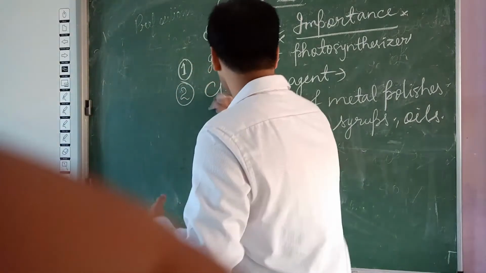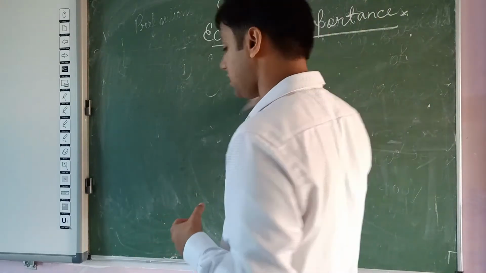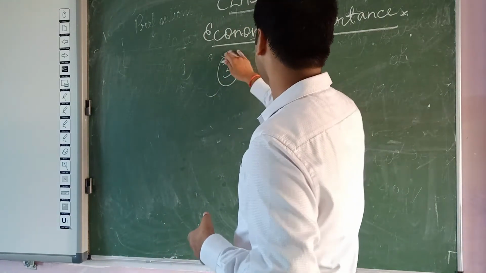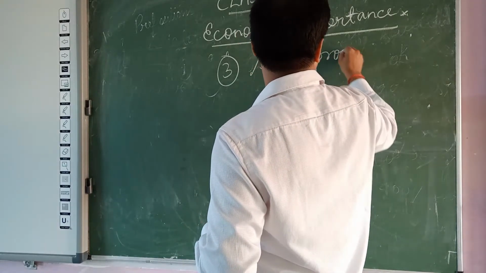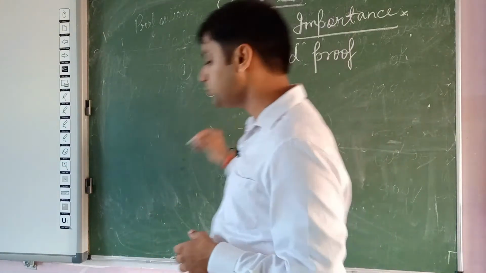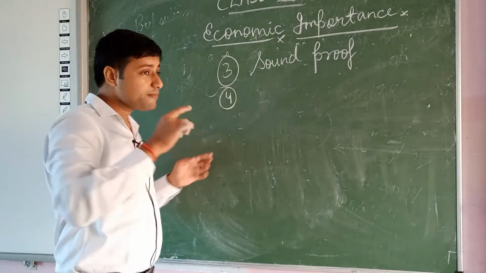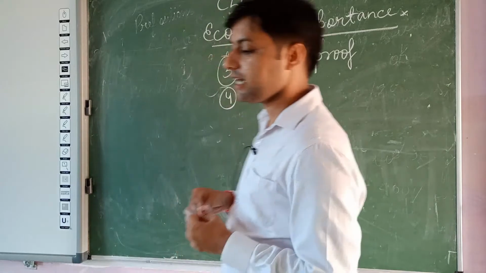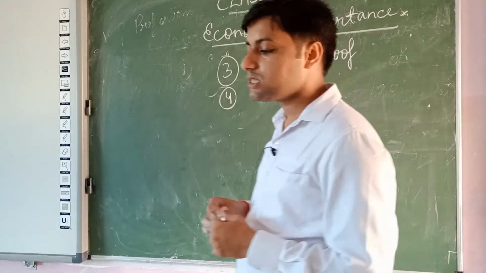Next number, they are also used to make a soundproof room. Diatoms are used to prepare a soundproof room. Soundproof room के बनाने में भी इनका यूज होता है. So they are used in soundproof rooms. After that, the diatoms are used in the insulation of refrigerators. रेफ्रिजरेटर के इंसुलेशन मटेरियल्स के फॉर्म में भी डाइटम्स का यूज किया जाता है.